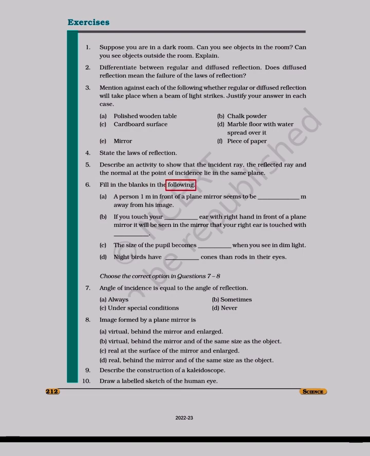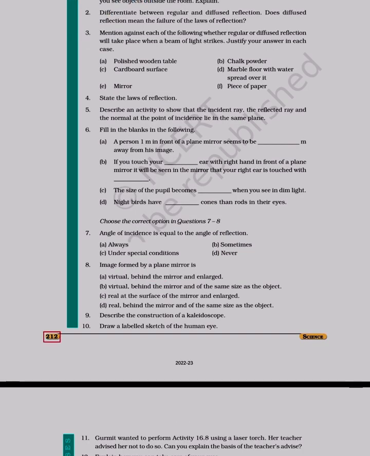Fill in the blanks in the following. A. A person 1 m in front of a plane mirror seems to be blank m away from his image. B. If you touch your ear with right hand in front of a plane mirror, it will be seen in the mirror that your right ear is touched with that blank. C. The size of the pupil becomes blank when you see in dim light. D. Night birds have blank cones than rods in their eyes.